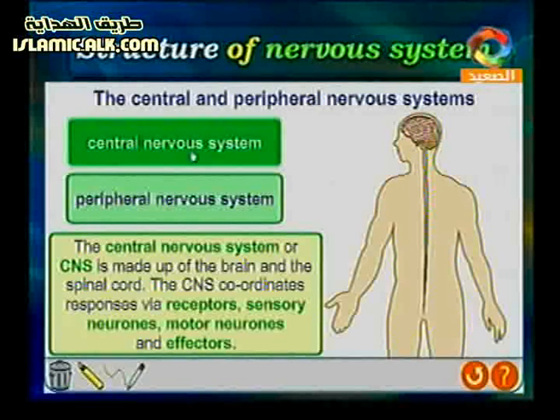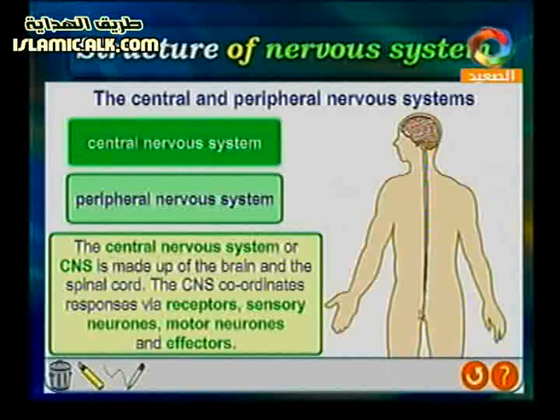So here we have the central nervous system. It is made up of the brain, the first part here, and the spinal cord here.